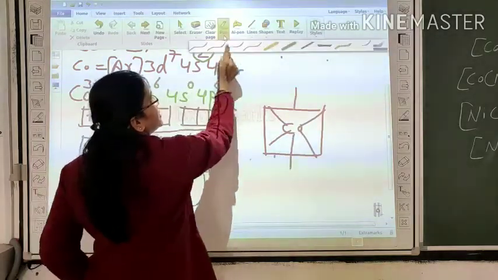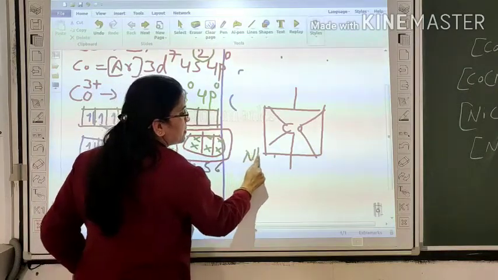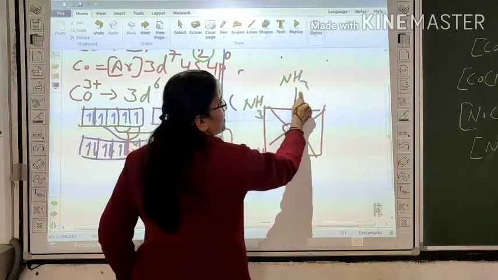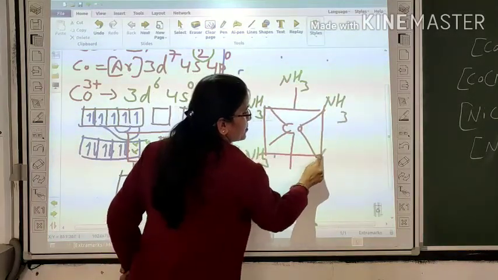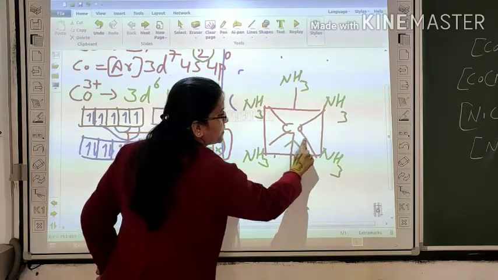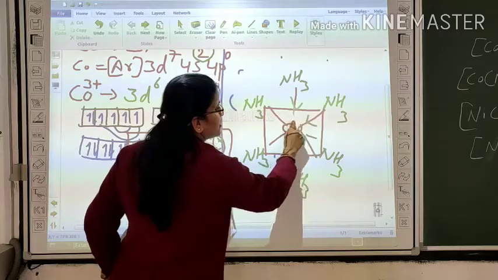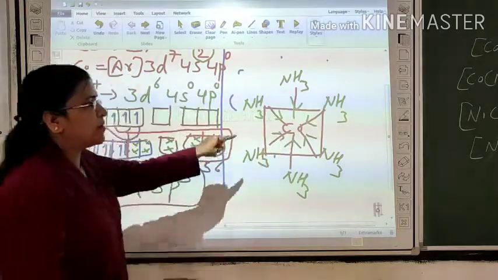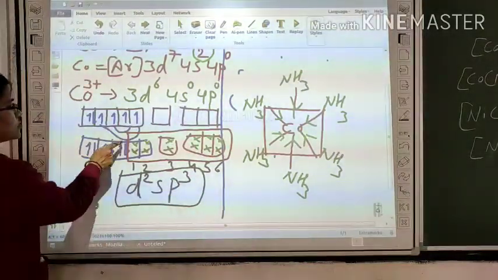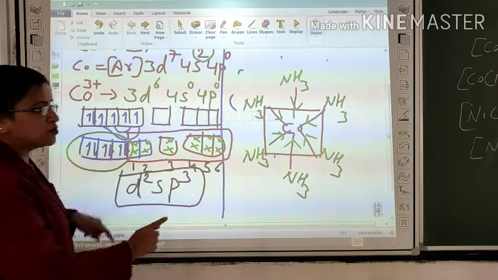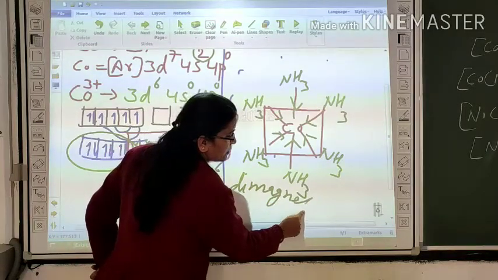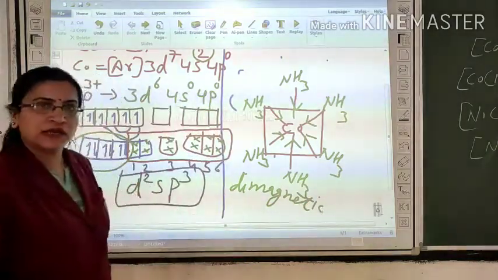Each NH3 donates its lone pair, so the head is toward cobalt. So this is the shape of Co(NH3)6. It shows d2sp3 hybridization because all electrons are paired. So this complex is diamagnetic, and its shape is octahedral.